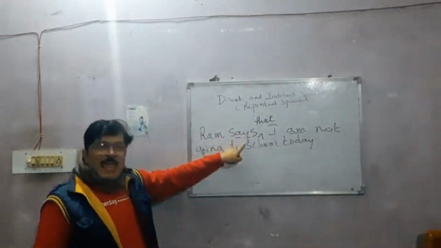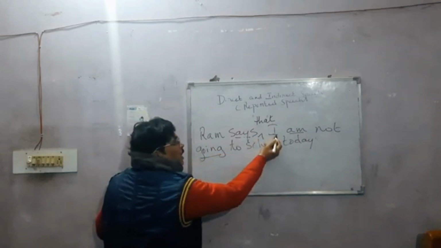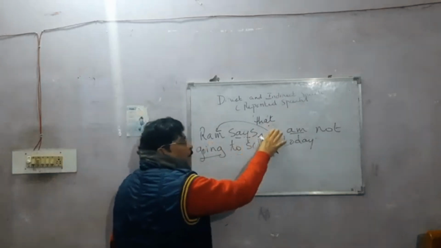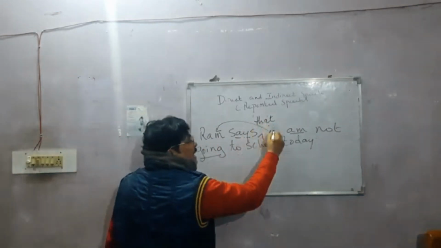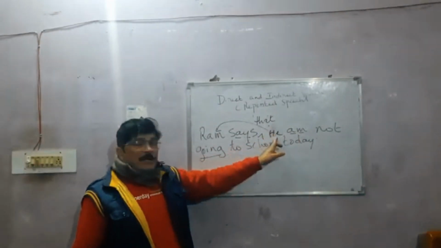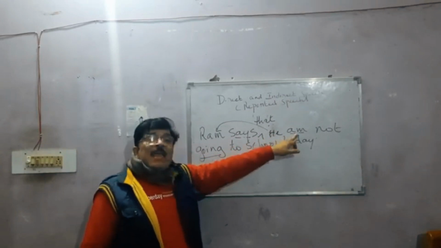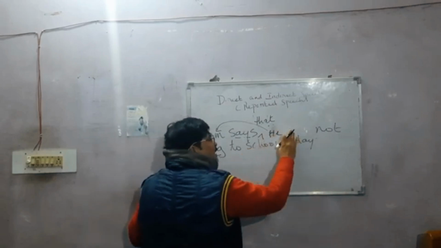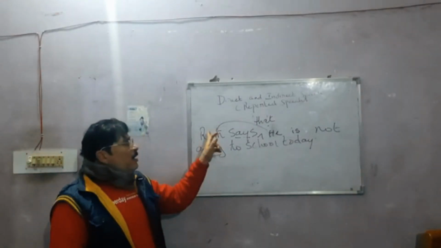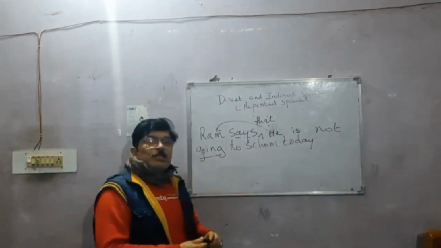See, Ram says that. Now the personal pronoun, the first person pronoun, will change according to the subject. So what will come in the place of I? Ram says that he. Now see, am always comes only with I. When I is replaced by he, you cannot write he am. So this will become the same present tense but is. So what will be the answer? The answer will be Ram says that he is not going to school today.